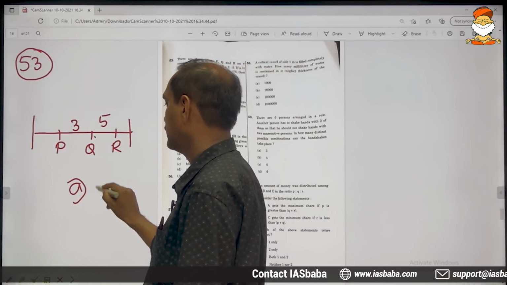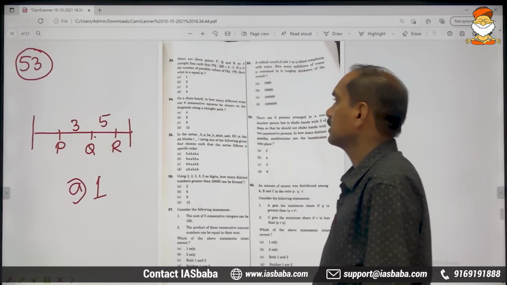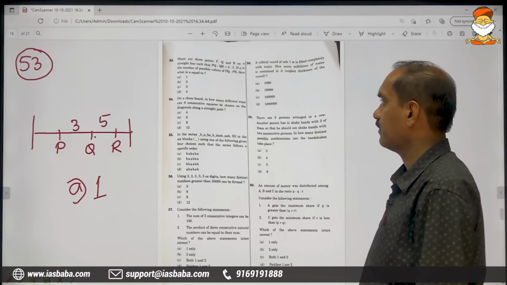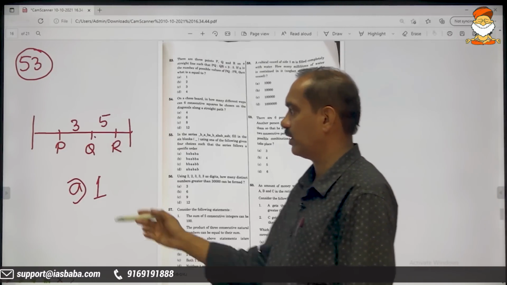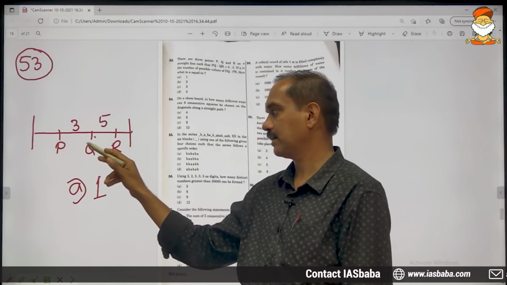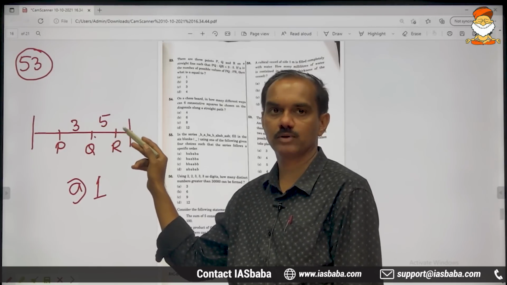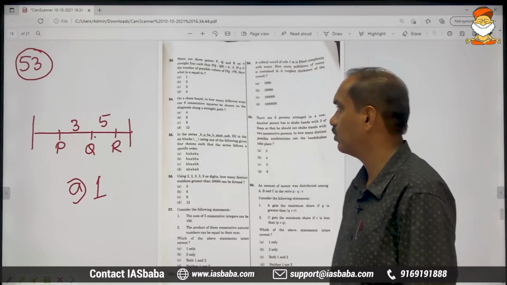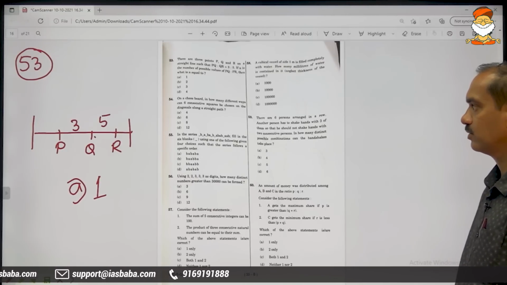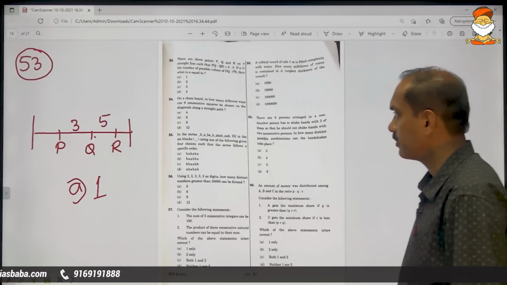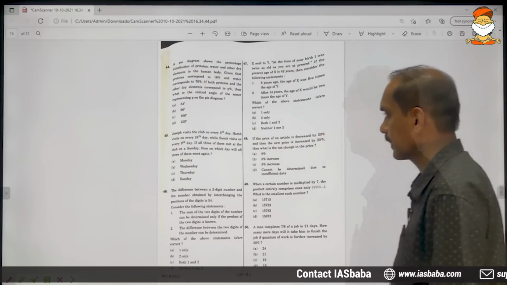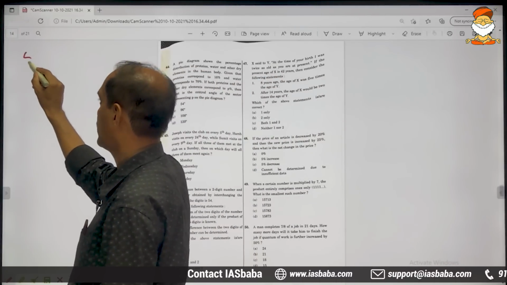Therefore, the final answer is the very first option, 1. Then what is n equal to? It is 1 only. If n is the number of possible values, it will give you only 1. So if PQ is 3 centimeter, QR will be surely 5 centimeter, and that is the only possible value of n. This is everything about problem number 53. Moving on to problem number 50.